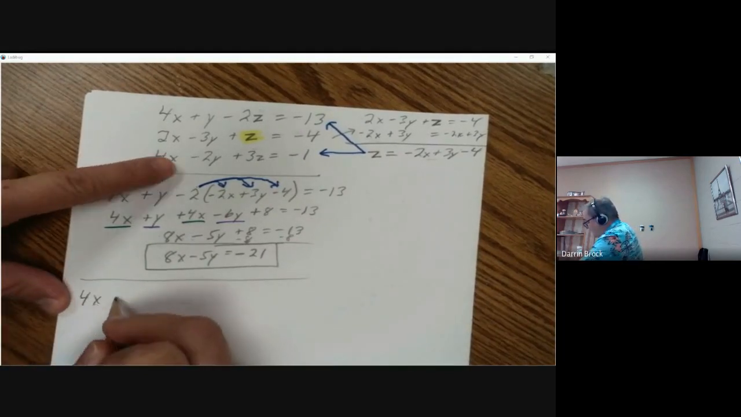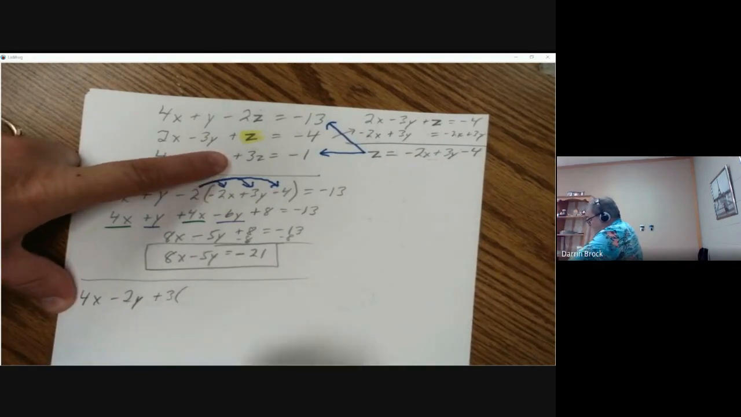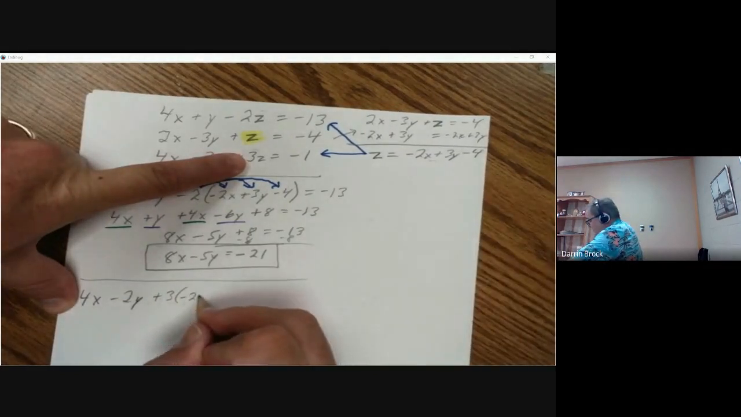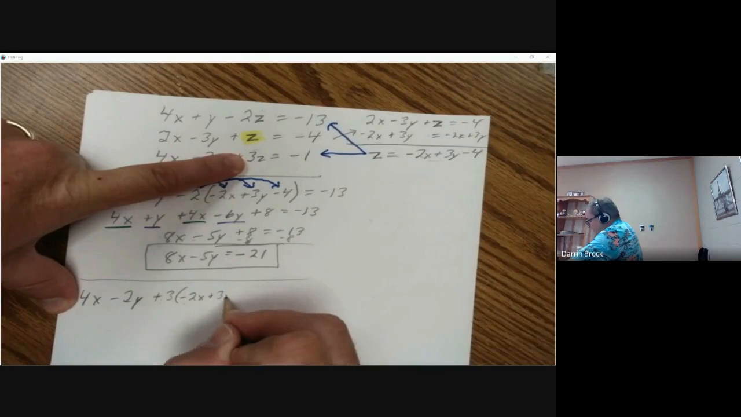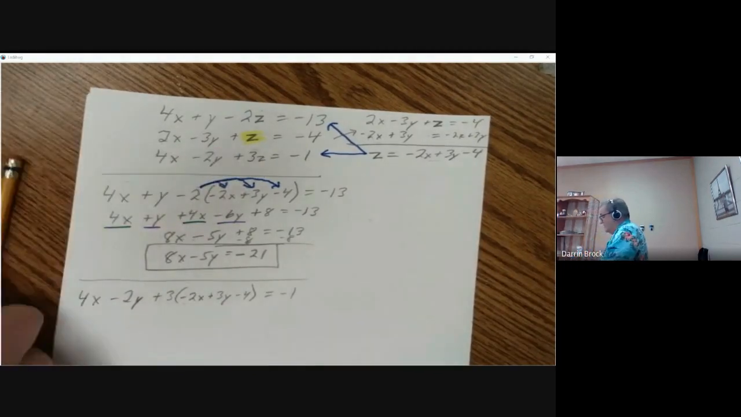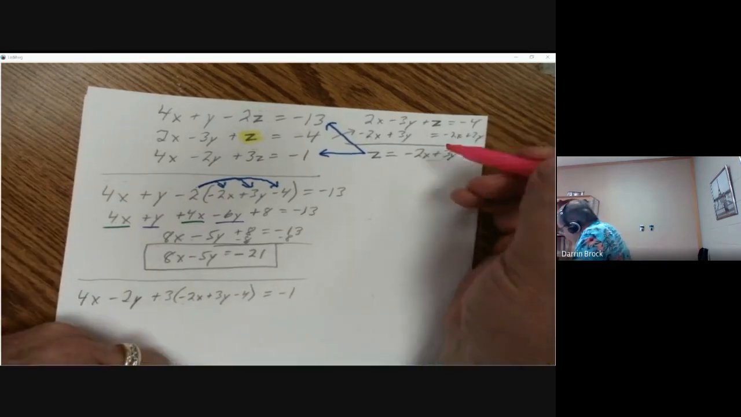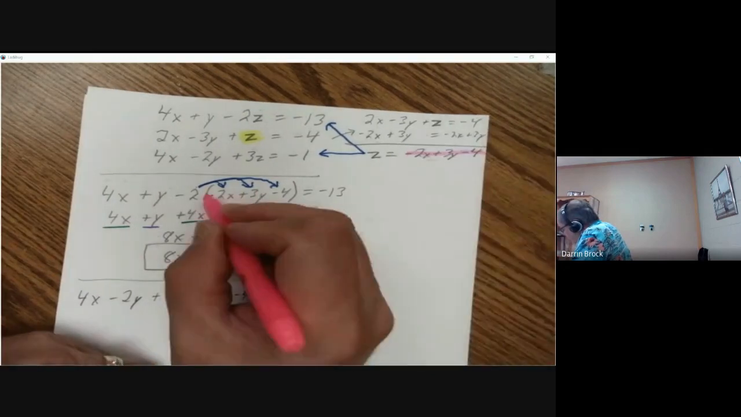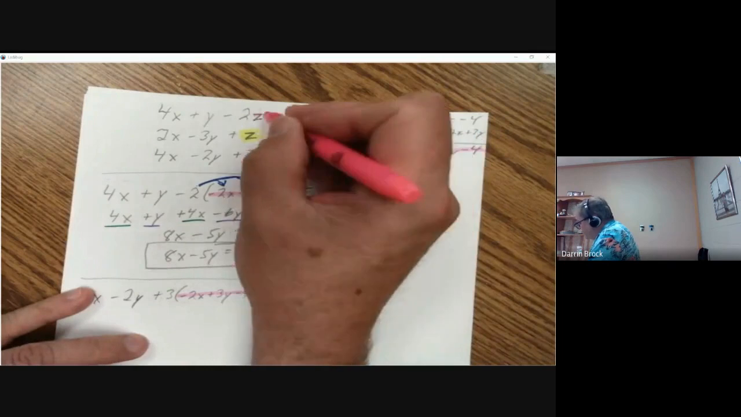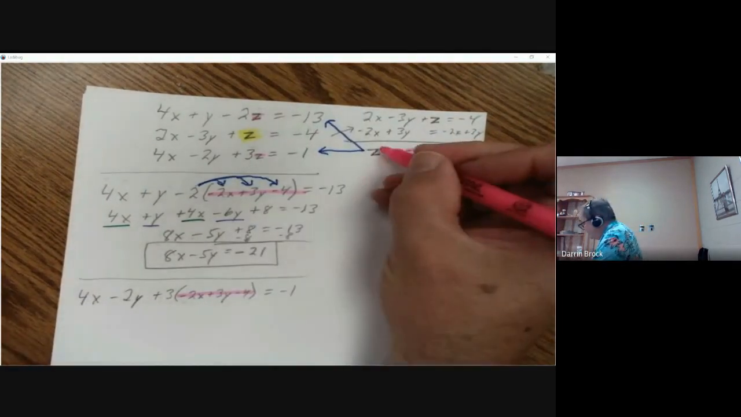4x minus 2y plus 3 times, and what is z? Z equals -2x plus 3y minus 4, equals -1. I just want to highlight that so we know where that came from. This is what z equaled, so we substituted in for z where those two z's were in those other equations.